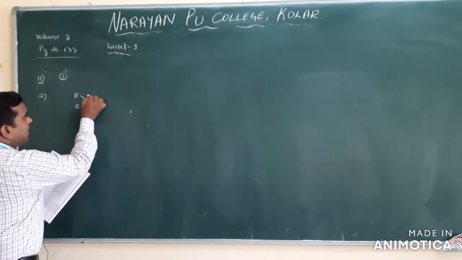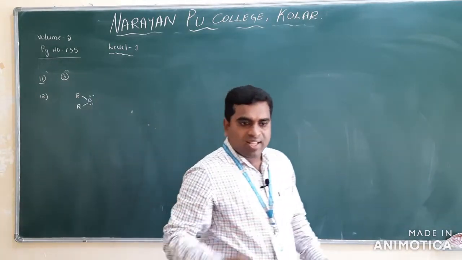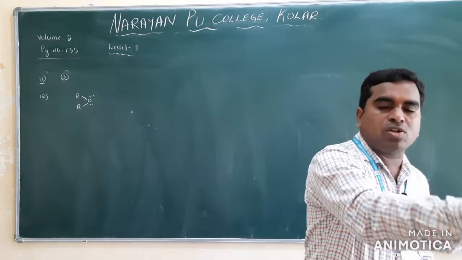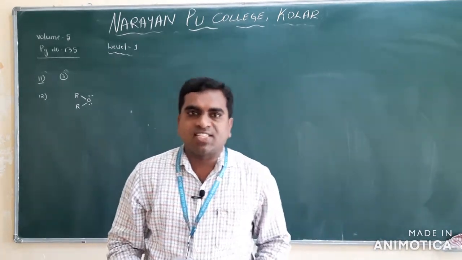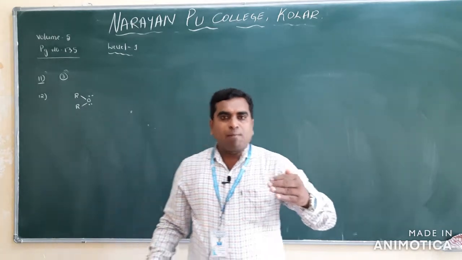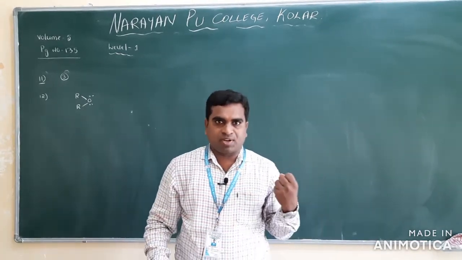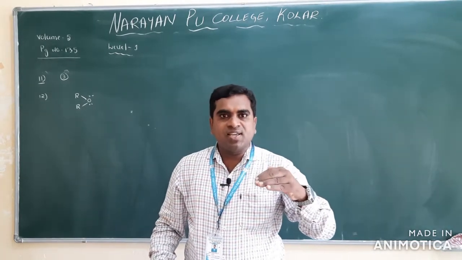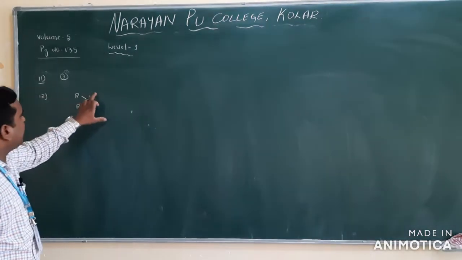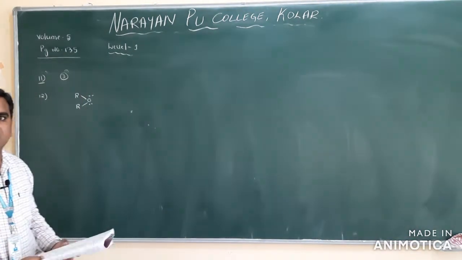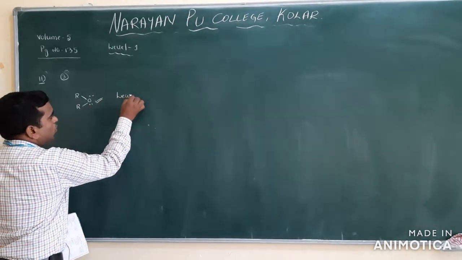Ethers have two lone pairs of electrons, so they can donate a pair of electrons to electron deficient compounds. According to Lewis acid-base theory, a Lewis acid is an electron pair acceptor, and a Lewis base is an electron pair donor. So it donates the electron pair to electron deficient compounds.